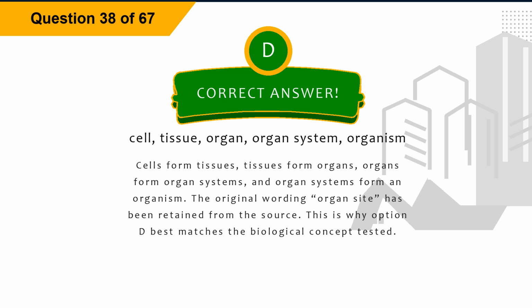The correct answer is option D, cell, tissue, organ, organ system, organism. Explanation. Cells form tissues, tissues form organs, organs form organ systems, and organ systems form an organism. The original wording organ site has been retained from the source. This is why option D best matches the biological concept tested.